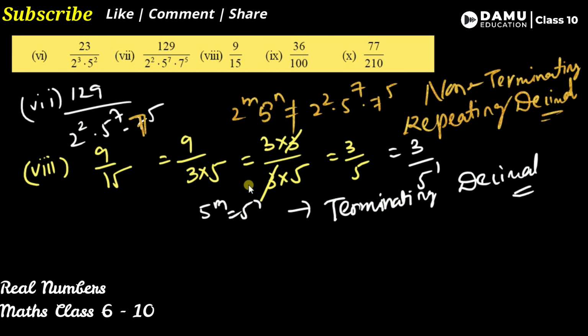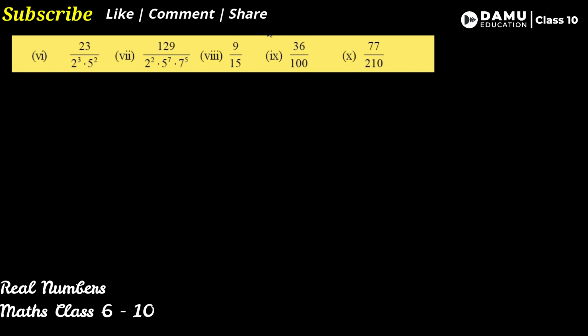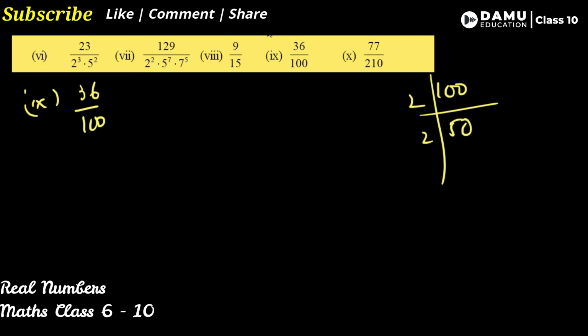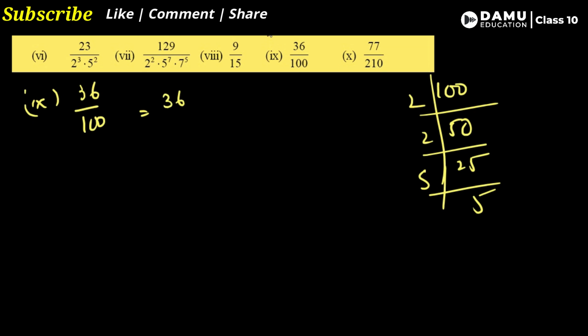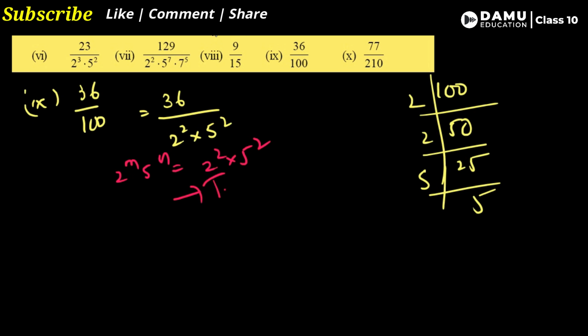Our 9th one is, what is that? So 9th case, 36 by 100. So 100 we will do with the prime factors, then 2 5s are, then 2 25s are, then 5 5s are. So you can write 36 by 2 square 5 square. Obviously you can see this is in the format of 2 power m 5 power n, that is 2 square into 5 square. You can say yes, it is a terminating decimal. Like this we have to show.